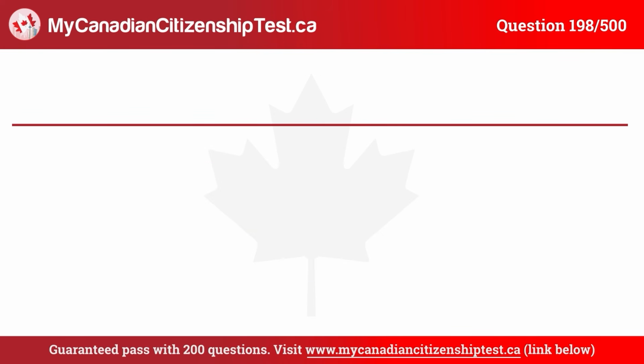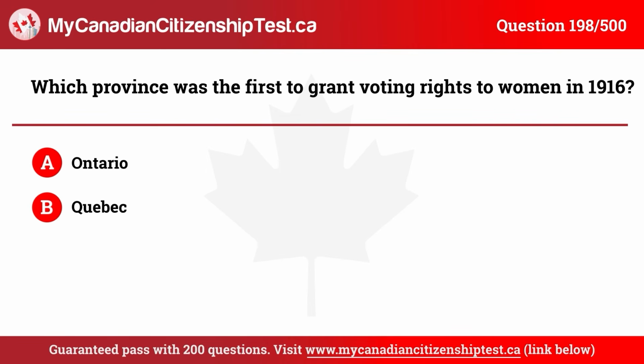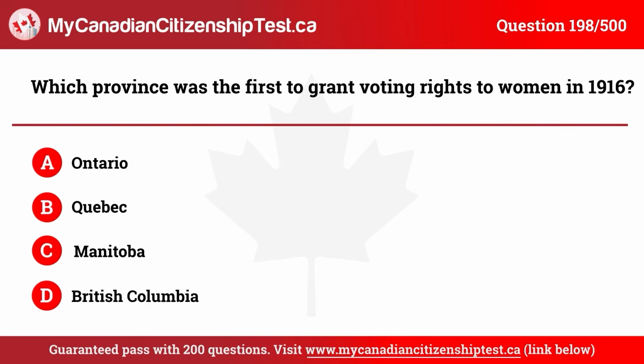Question 198. Which province was the first to grant voting rights to women in 1916? A. Ontario. B. Quebec. C. Manitoba. D. British Columbia. The correct answer is C. Manitoba.